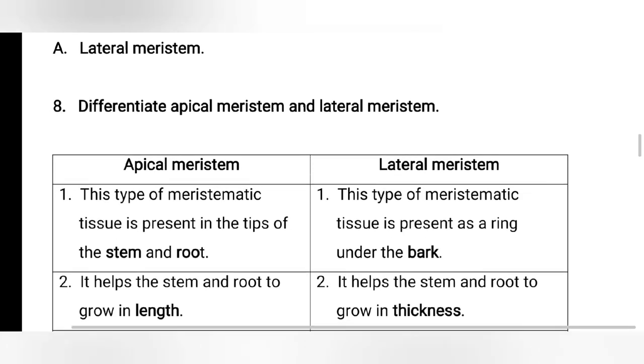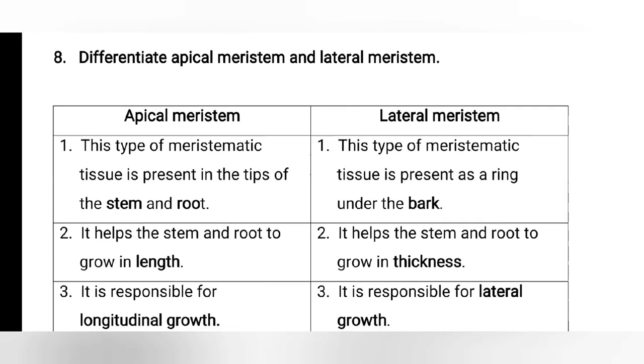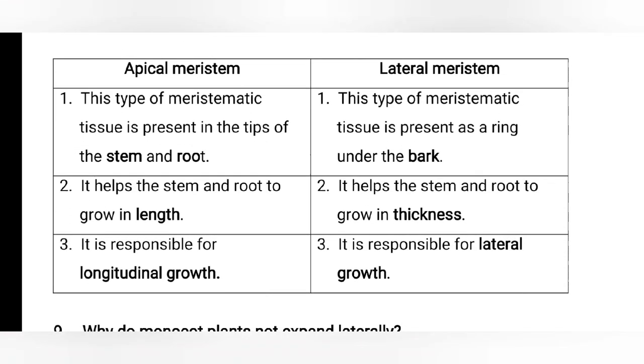Next question, eighth one, differentiate apical meristem and lateral meristem. Apical meristem. This type of meristematic tissue is present in the tips of the stem and root. Lateral meristem. This type of meristematic tissue is present in the form of a ring under the bark. Second point, apical meristem helps the stem and root to grow in length. Here, lateral meristem helps the stem and root to grow in thickness.